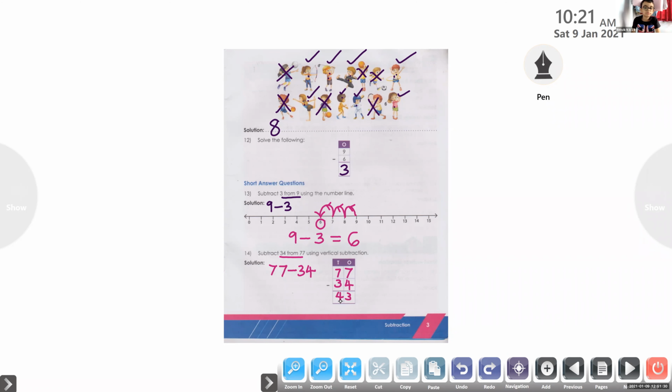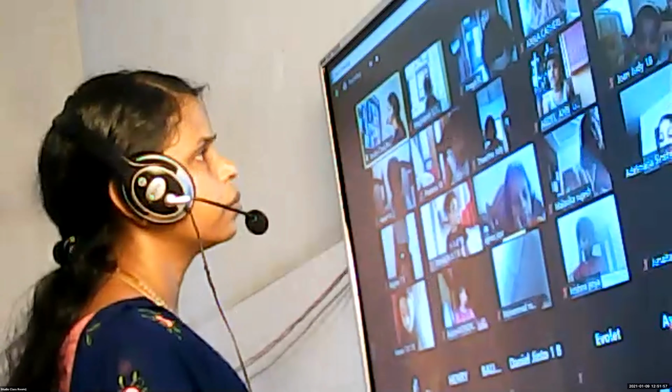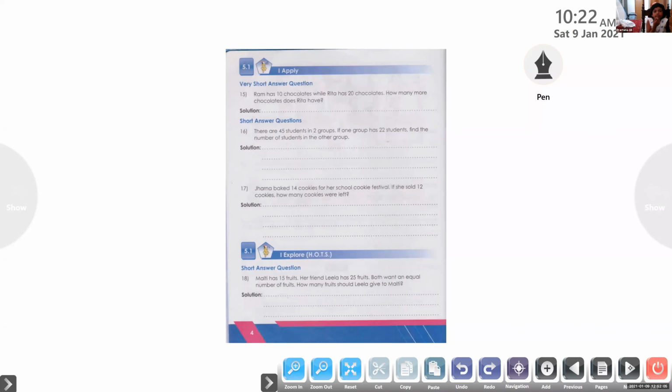Those who have completed, please take page number 4. Shall we move to page number 4? All of you have completed page number 3? Shall we move to 4? Yes, ma'am. Page number 4 has word problems.